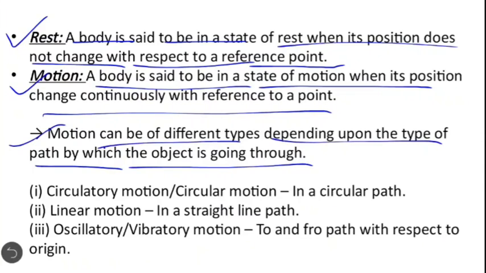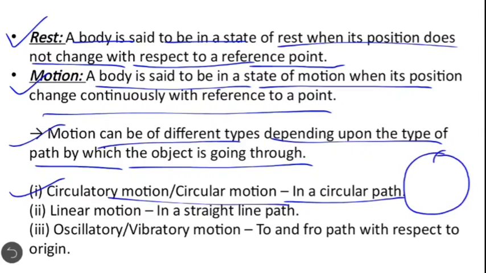First type of motion is circulatory motion. When an object moves on a circular path, then the object is said to be in circulatory motion. Like Earth rotates around the Sun, then we will say that Earth is in circular motion.